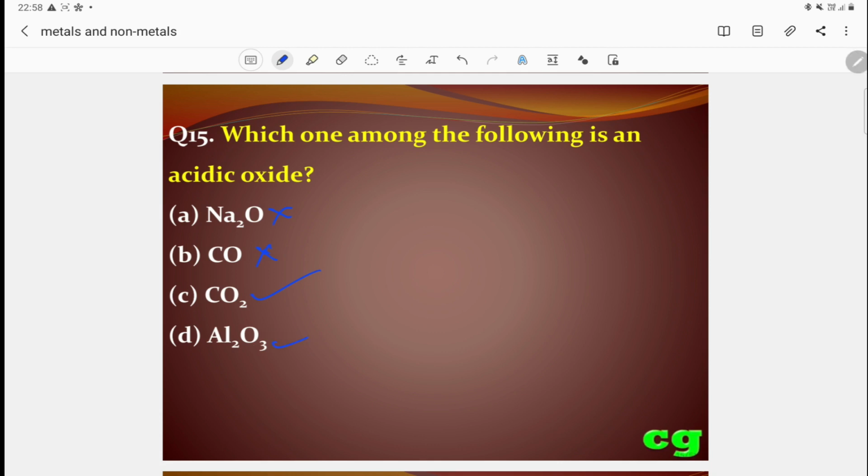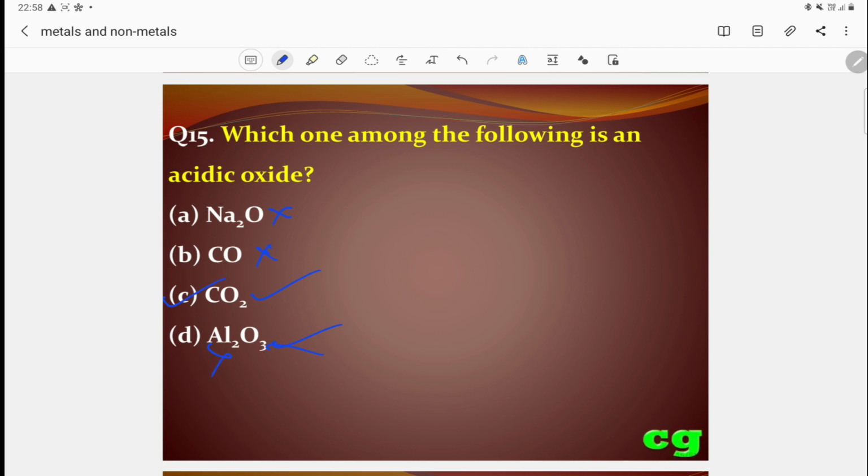So the answer is C. But aluminum oxide is both acidic and basic, so it will not be considered.